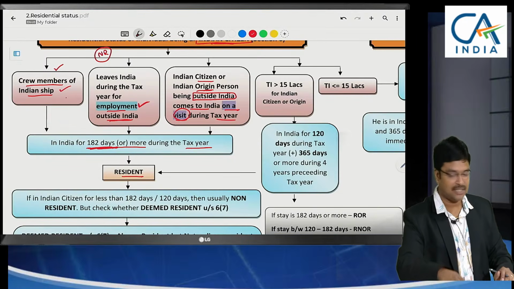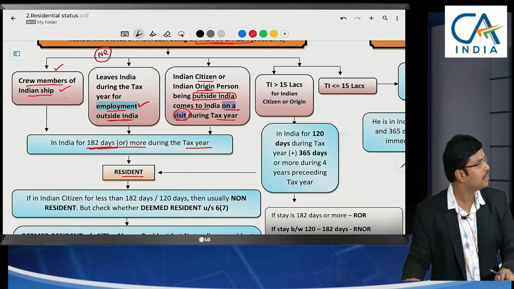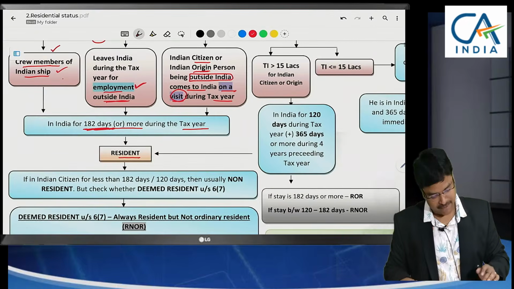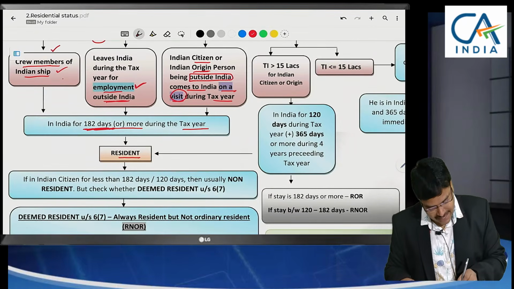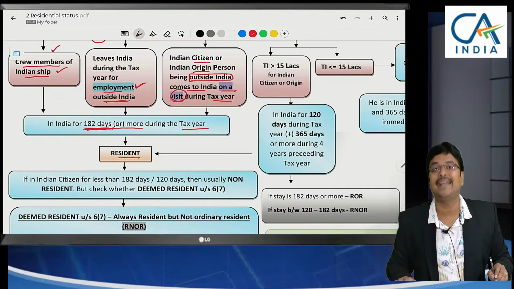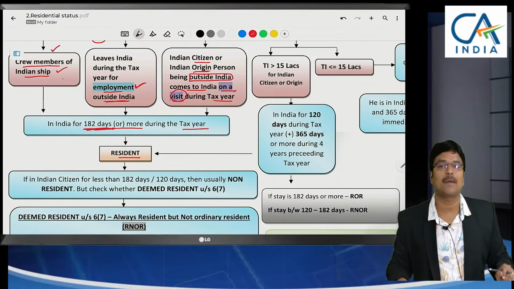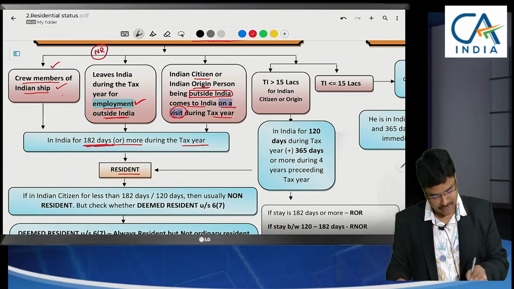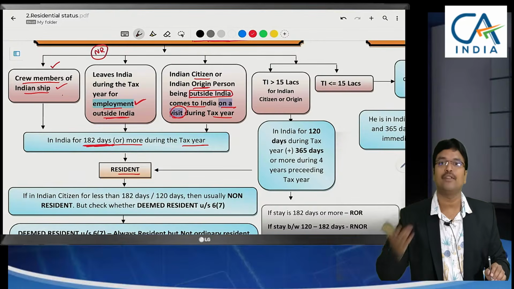Then what happens in this case? Whenever he is coming to India on a visit, then to become a resident, he should stay in India for 182 days. For a short visit of 60 days or 70 days, he will not be called a resident, he will be non-resident only. So these two cases were included in 180 days to give benefit to them only.